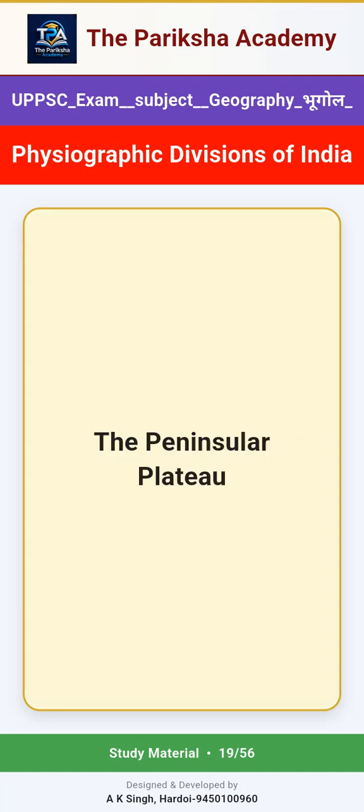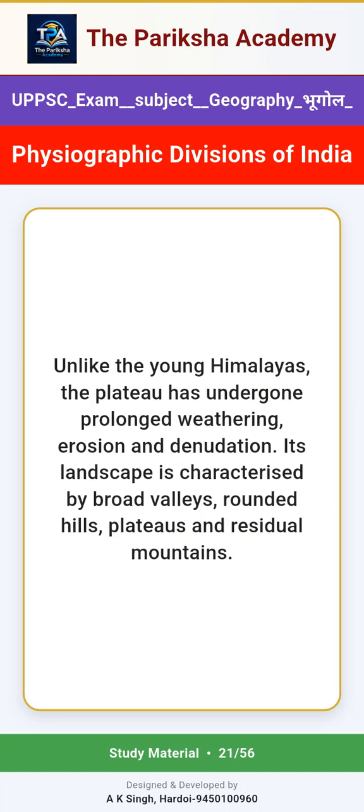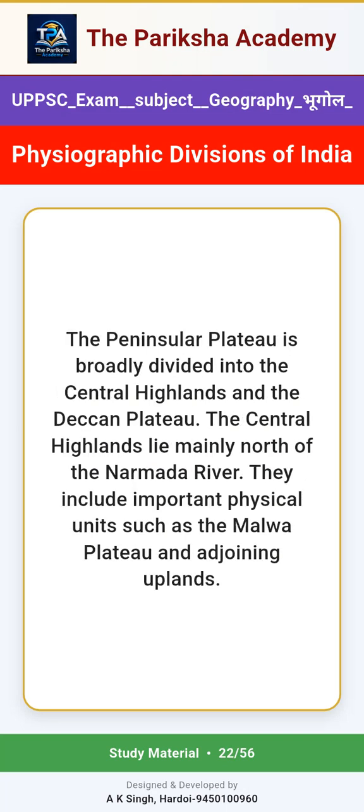The Peninsular Plateau. The Peninsular Plateau is the oldest and geologically most stable physiographic division of India. It is part of the ancient Gondwana landmass and is composed mainly of crystalline, igneous and metamorphic rocks. Unlike the young Himalayas, the plateau has undergone prolonged weathering, erosion and denudation. Its landscape is characterized by broad valleys, rounded hills, plateaus and residual mountains. The Peninsular Plateau is broadly divided into the Central Highlands and the Deccan Plateau.